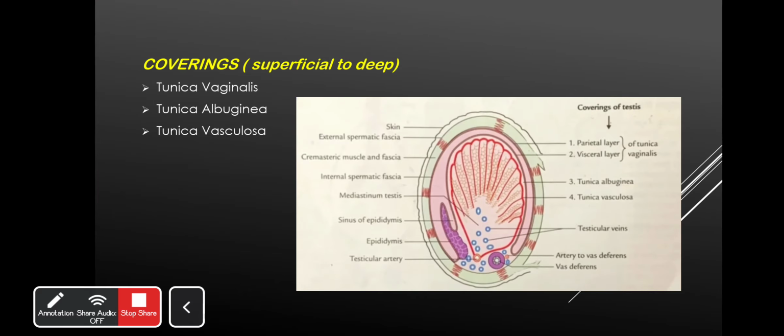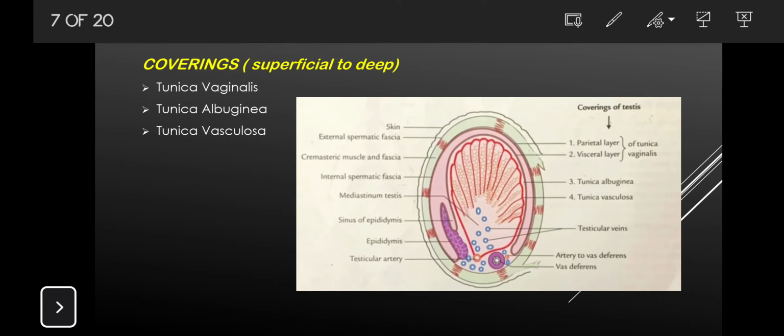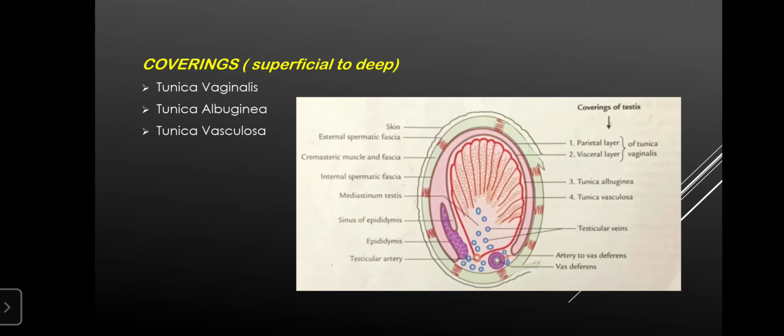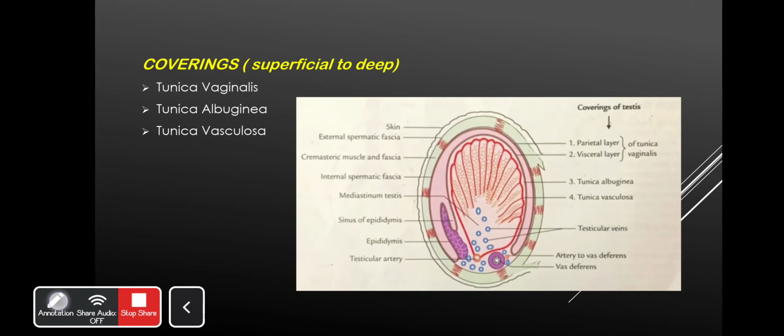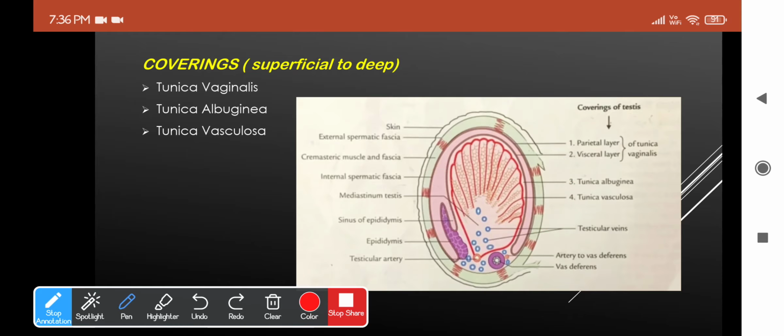Getting into the coverings of the testis. As I mentioned here, you have three main coverings from superficial to deep. So the first one is the tunica vaginalis, which is the outermost one. This tunica vaginalis is like a serous sac, which represents the lower persistent portion of the processus vaginalis. What is this processus vaginalis? We will deal with that during the descent of the testis. It's nothing but a part of peritoneum only. So it will be like a serous sac into which the testis invaginates.